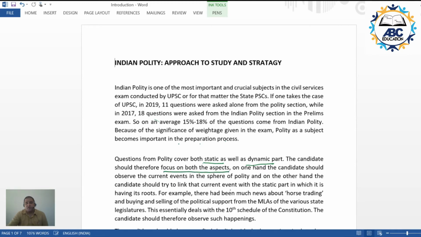The candidate cannot neglect the static aspect and pay more attention to the dynamic part, or for that matter the other way around, focusing more on the current aspect and neglecting the static part. Meaning thereby, a balance has to be achieved with respect to the study of the topics related to Indian polity.